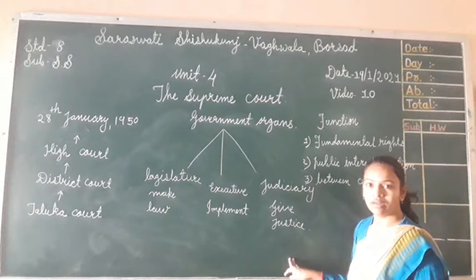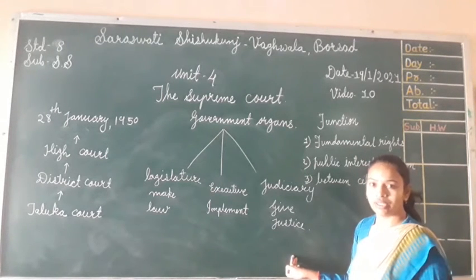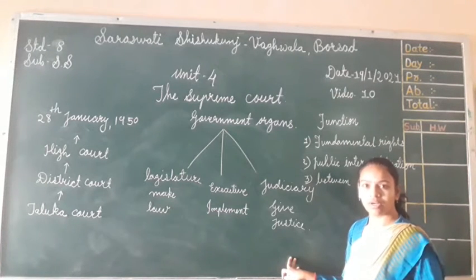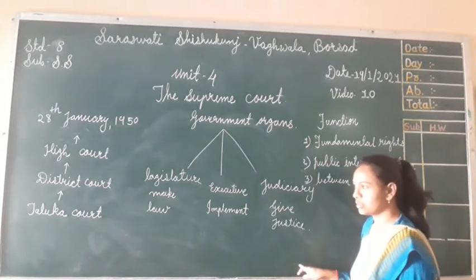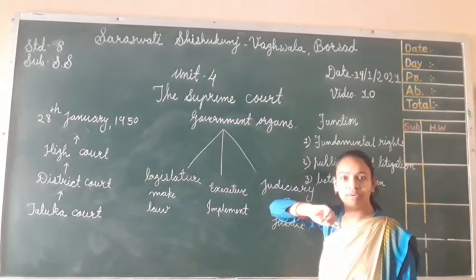In the Indian constitution there is a function of the judiciary to give justice to any exploited person or institution. So let us see what the functions of the Supreme Court in our India are.